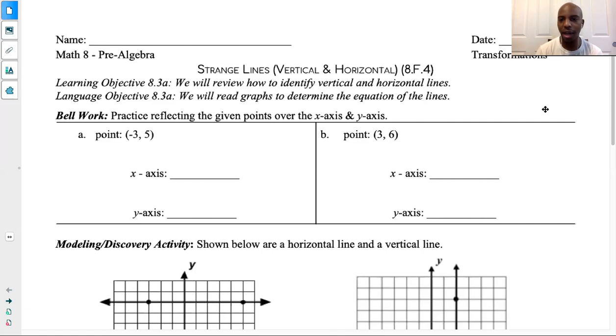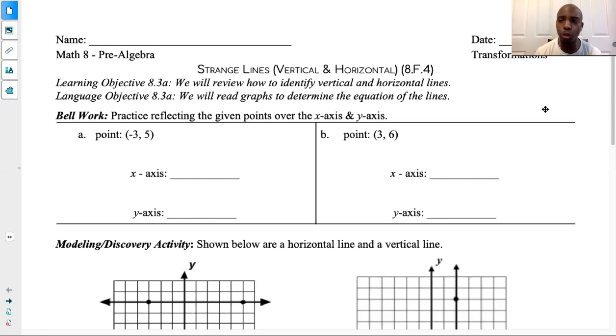If you need a second right now, pause the video and try to tackle the bell work on your own. You can always pause it and come back to this video, or come back to the worksheet as you go and complete the last worksheet, 8.3, and then you'll have an understanding of how to complete 8.3a. Pause it now.